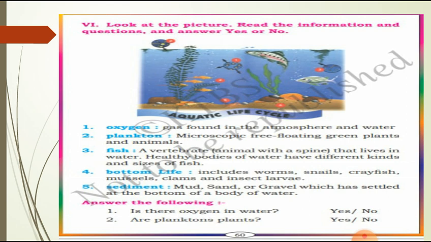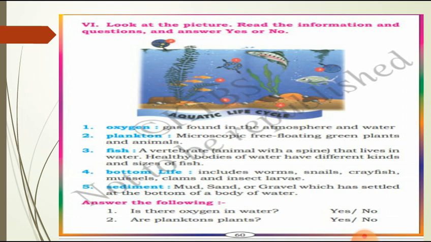Then second one, plankton means microscopic free-floating green plants and animals. So microscopic means tiny, very small plants or animals. These are green in color.